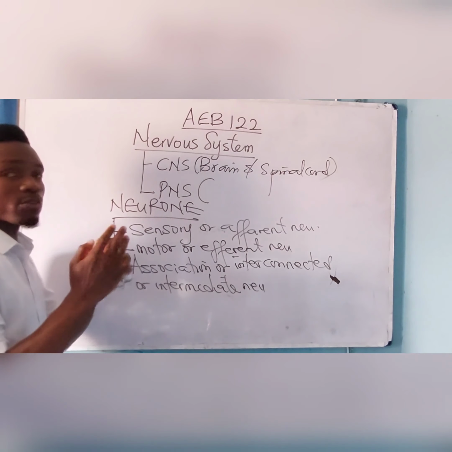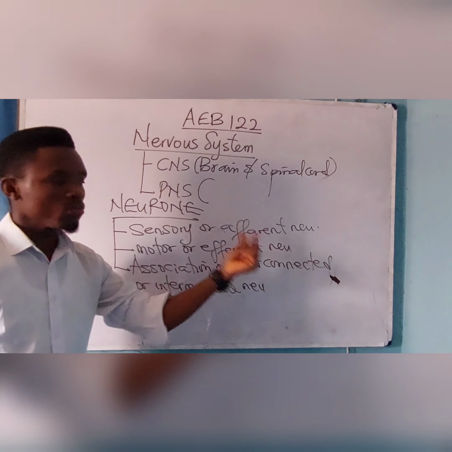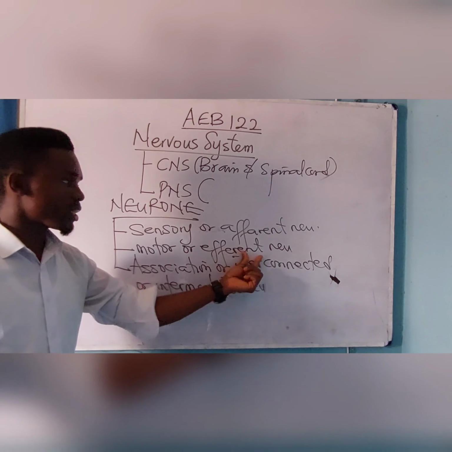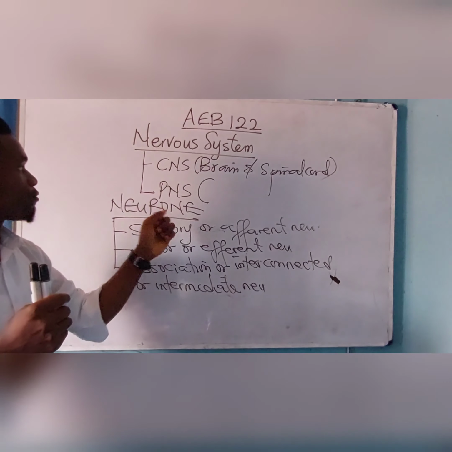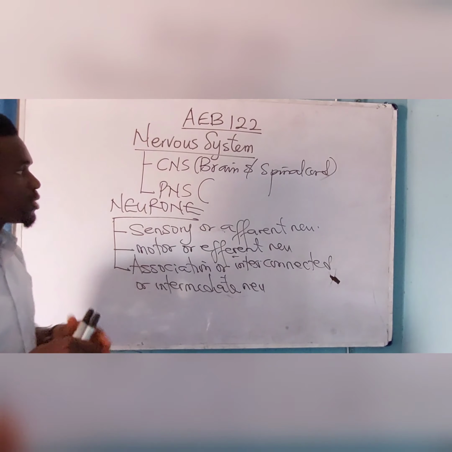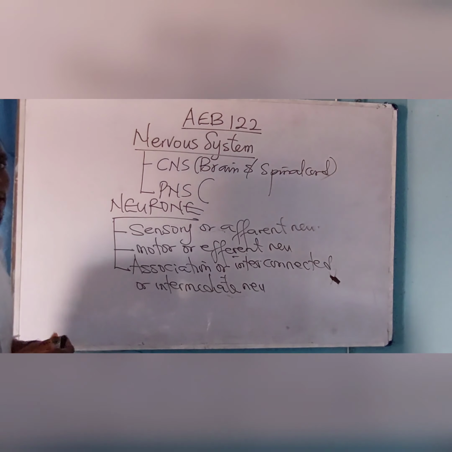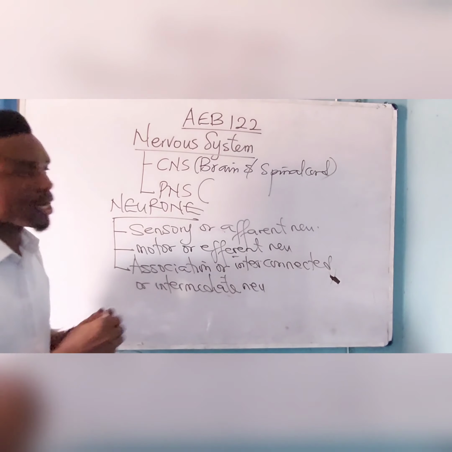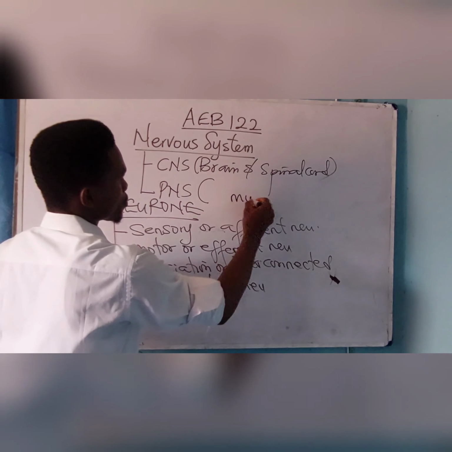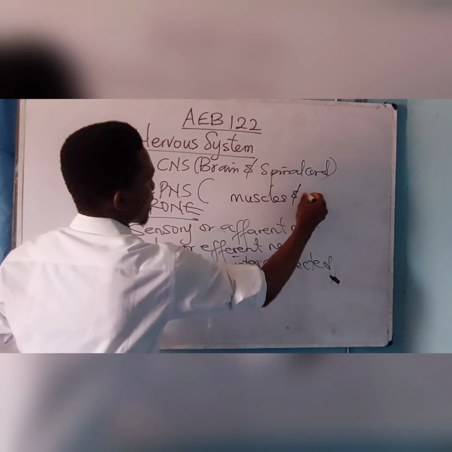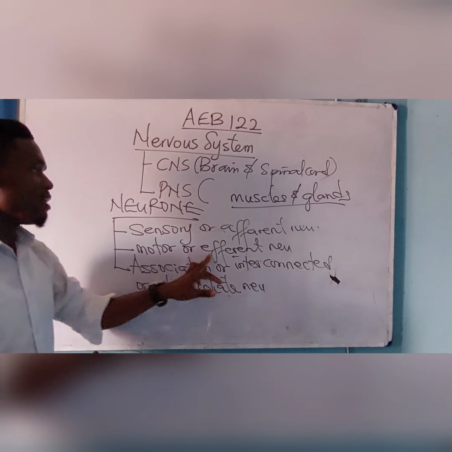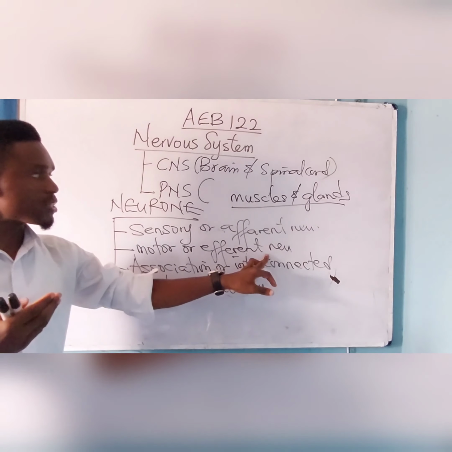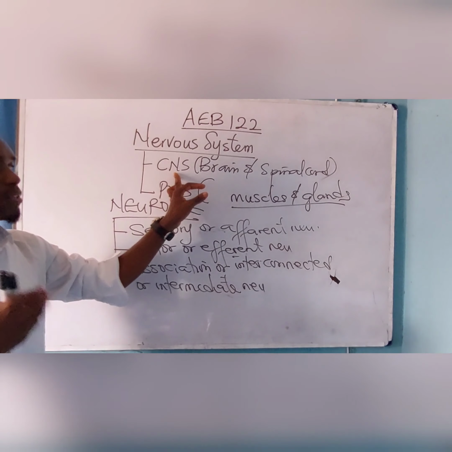Now, the other one is the motor or efferent neuron. The motor or efferent neuron carries impulses from the central nervous system to the effector organs.